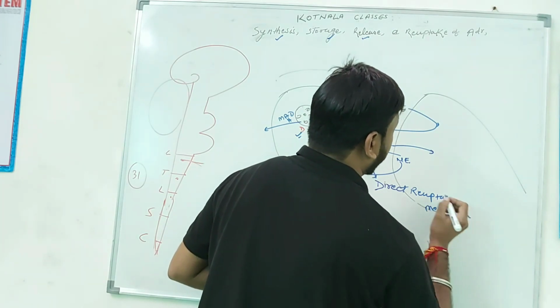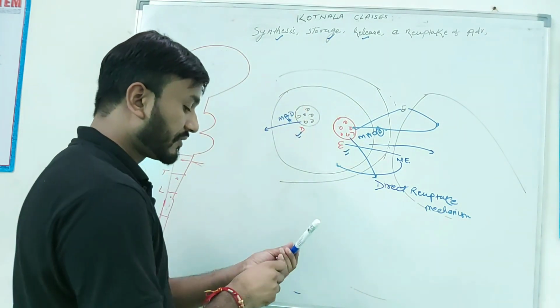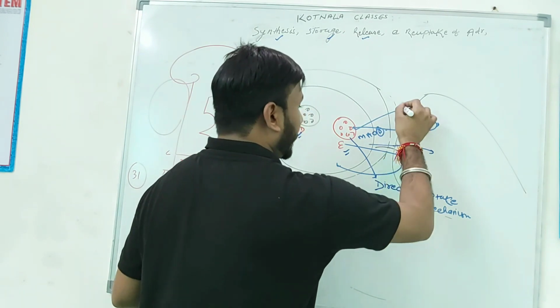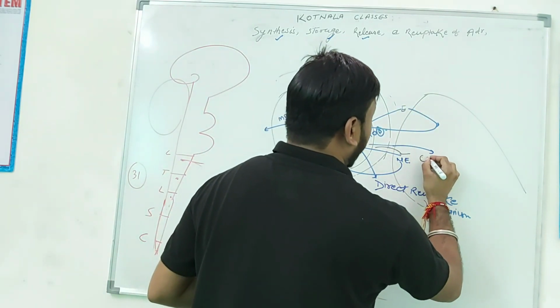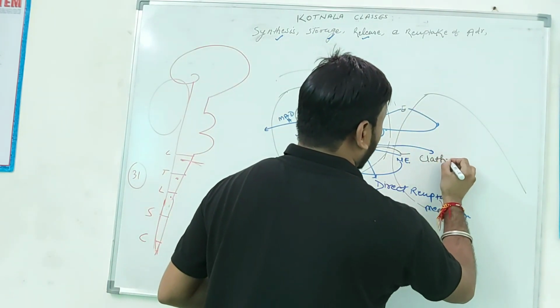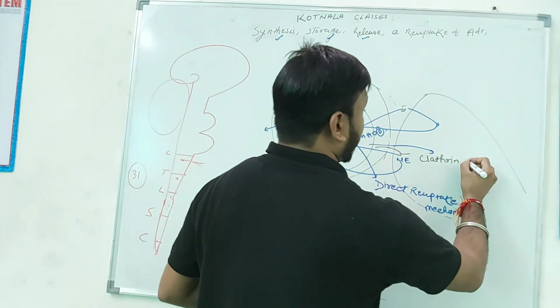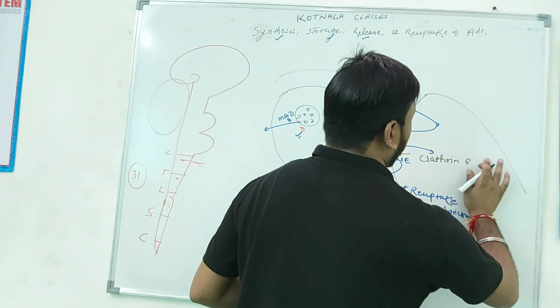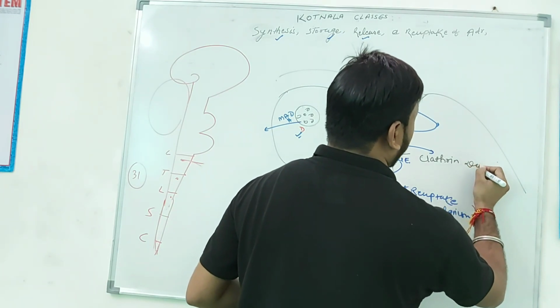Okay, direct reuptake mechanism. And the second mechanism of reuptake of norepinephrine as well as epinephrine is the clathrin dependent reuptake mechanism.